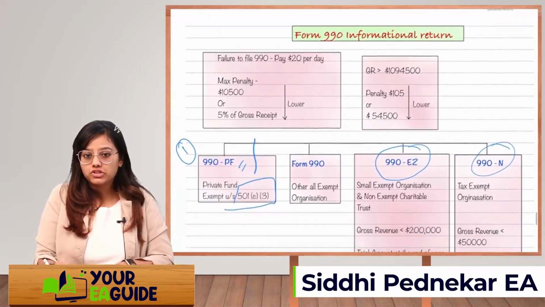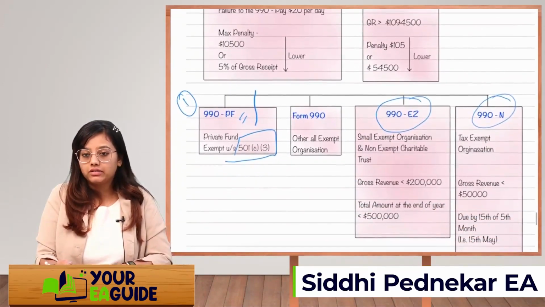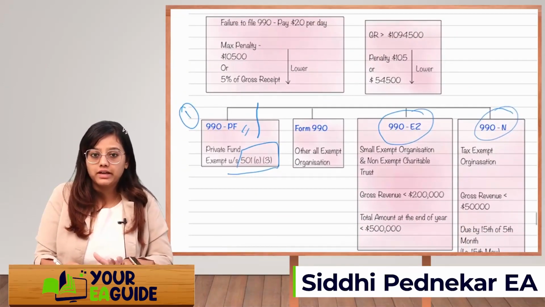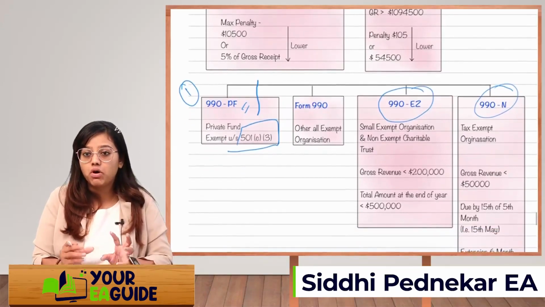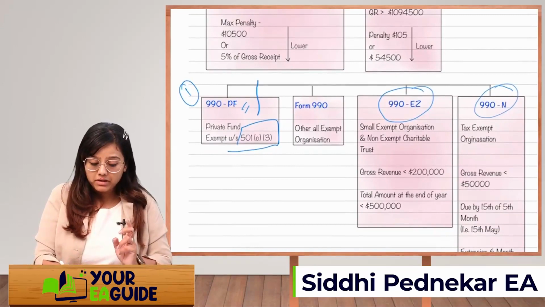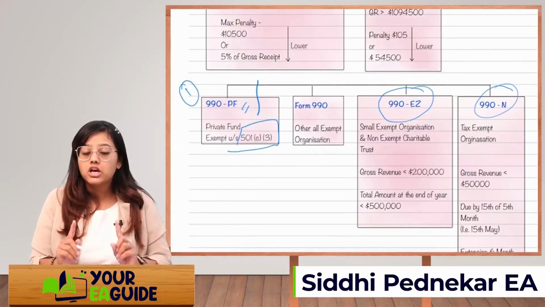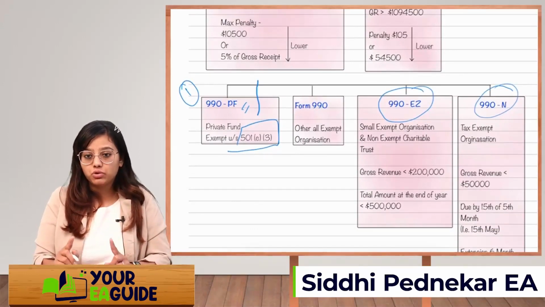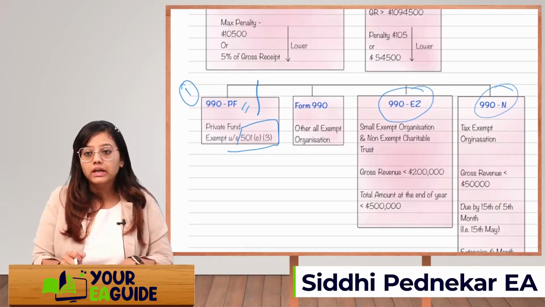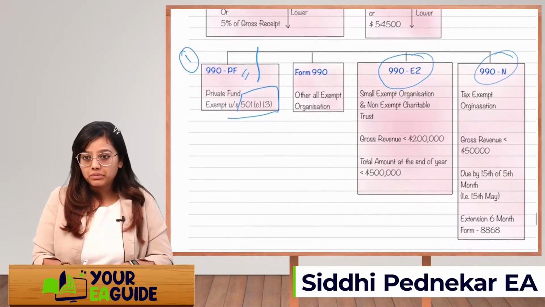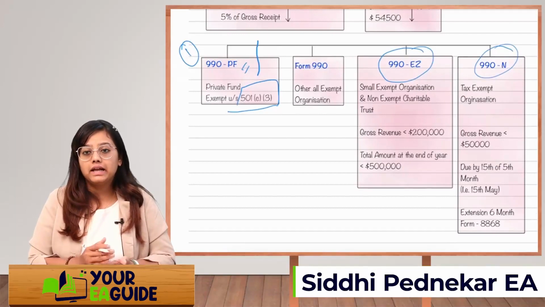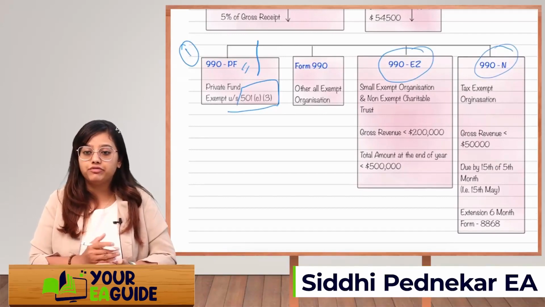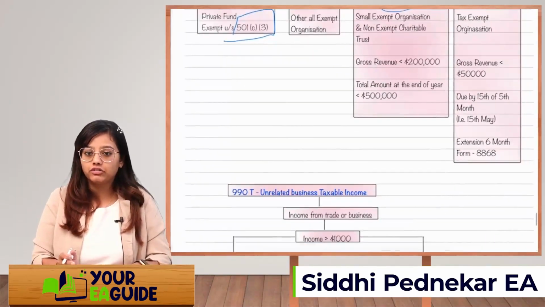It's just an informational return. You will have to identify whether the organization needs to file 990-PF or just 990-EZ. EZ is for the small exempt organization. Remember this, there will be one question on 990-EZ. Small exempt organization whose revenue is up to $200,000 and total assets at the end of the year are up to $500,000. And 990-N is for gross revenue of up to $50,000, and it will have to be filed by the 15th day of the 5th month, that is 15th of May.